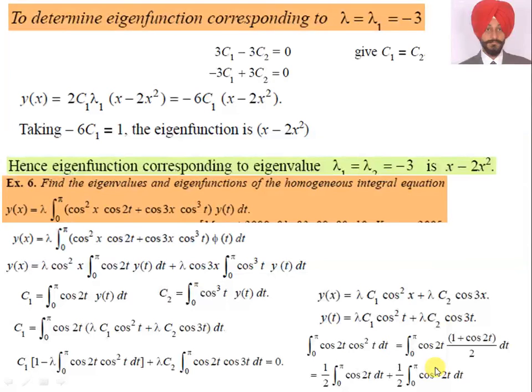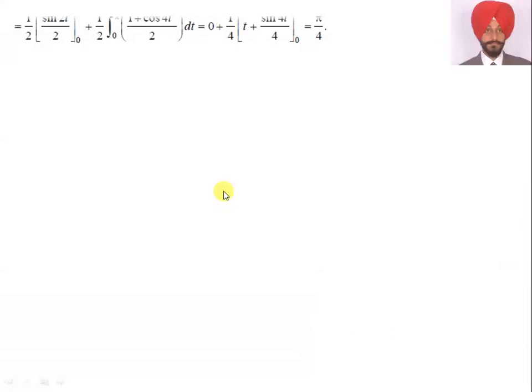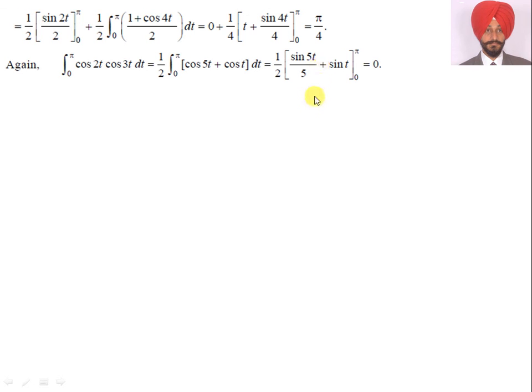Students already know this is an integral calculus question. We change cos square t to (1 plus cos 2t) by 2, then again cos square t is changed into (1 plus cos 4t) by 2, and on integration we get the value pi by 4. It's a simple question which we deal with at plus 2 level.